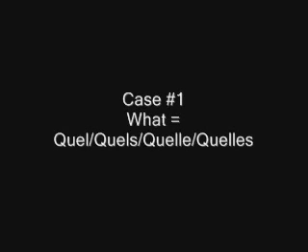Okay, so let's start. Case number 1. What equals quel, quelle, quels. But please, only pay attention to the first quel, the one to the far left, since the others are just simple modifications of it. Now, in what case do we use quel in French when we mean what?